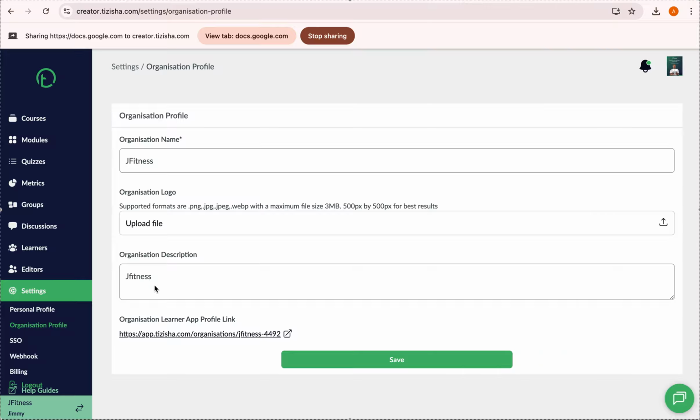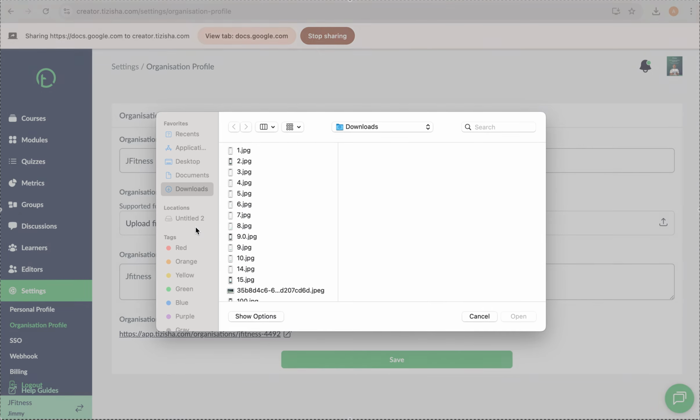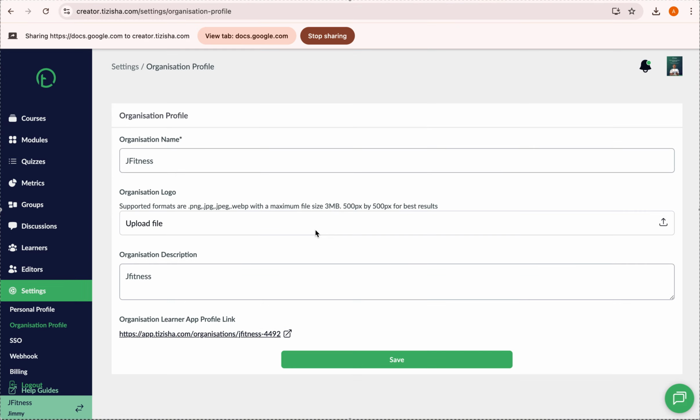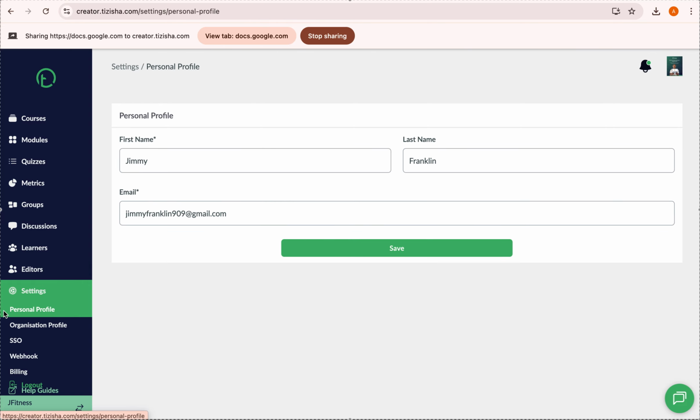Okay. Then you have the organization learner app profile link. So you can share this to the necessary parties you wish to share that with. Yeah, so this is where you can make those updates. Upload your logo from here. Add your organization name and description. And we have, okay, we've checked that.